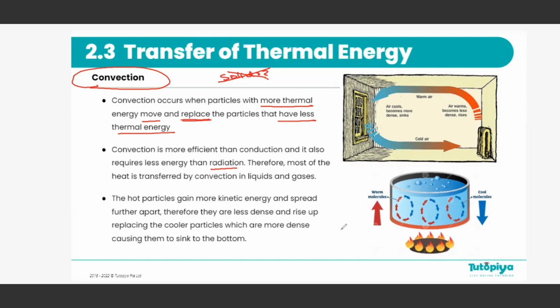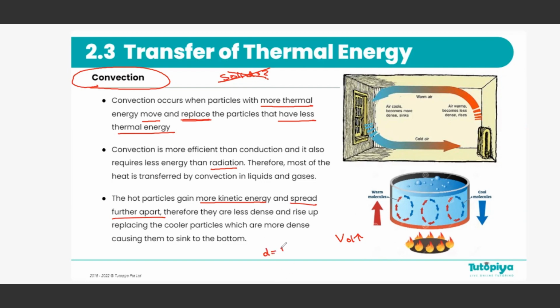Now, when there are heated particles or hot particles, that means they gain more kinetic energy. And when they gain more kinetic energy, they would want to move further away from each other. They want to spread further apart. This is also known as thermal expansion. And when they move further apart, what happens? Volume increases. Is there any change in mass? Of course not. Nothing happens to the number of particles. So mass remains the same.